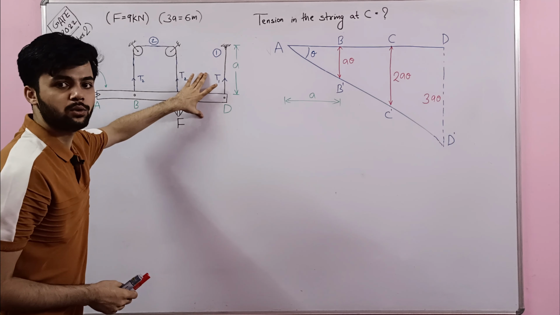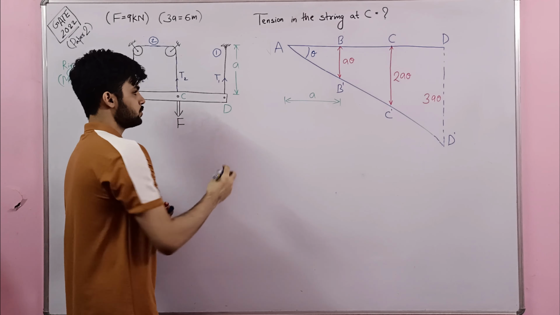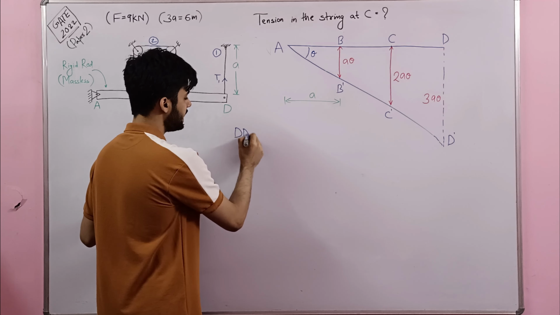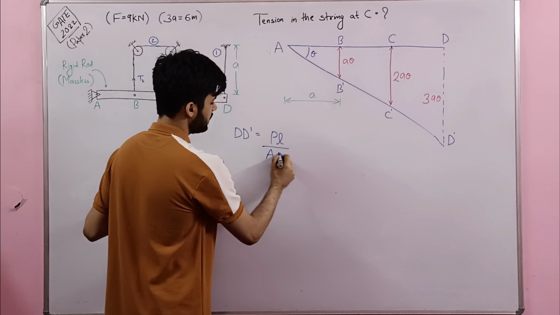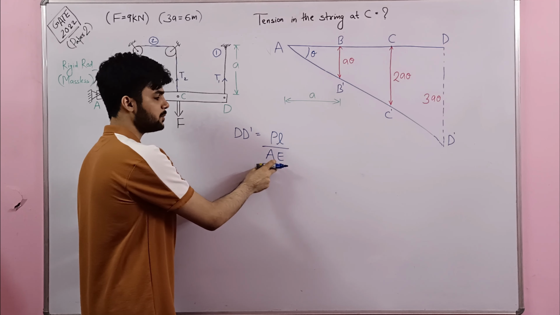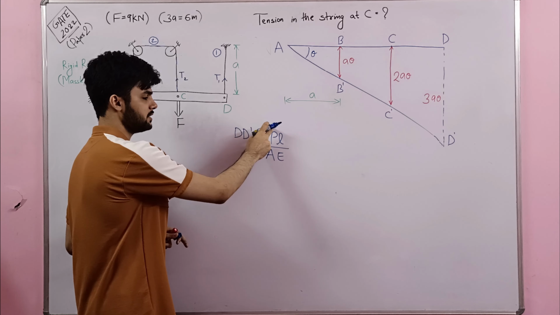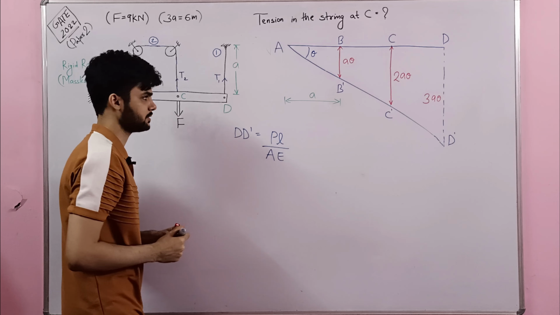Now let us try to calculate the elongation in string number 1. So elongation in string number 1 can be simply written as DD' equals PL upon AE. Simple formula of strength of material, elongation can be written as PL upon AE, where P is the force, L is the length of the string, A is the area and E is the Young modulus.